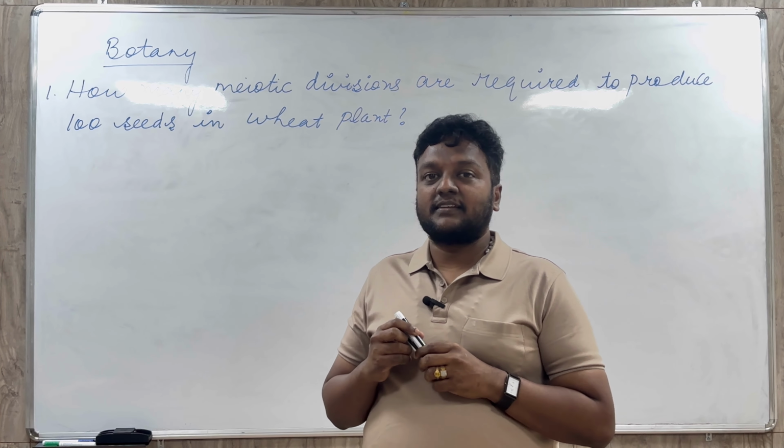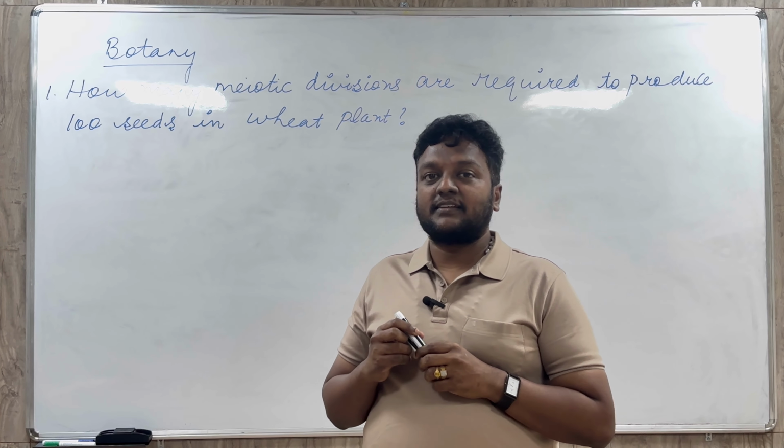So the wheat plant is an angiospermic plant. Under the angiosperms it comes under monocotyledons, and it belongs to the family Poaceae, Graminae type.